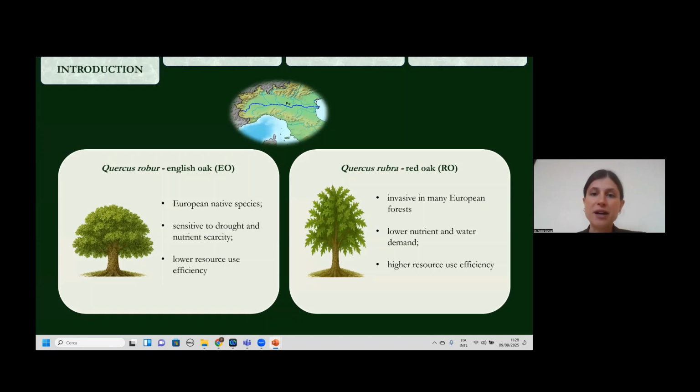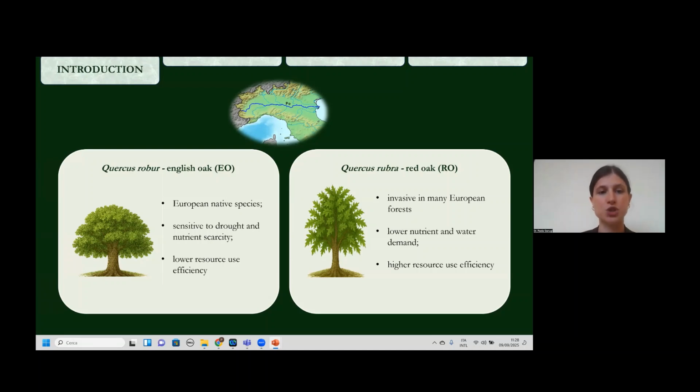The North American Quercus rubra, which is the red oak, has colonized many forest ecosystems by replacing the original vegetation. This happened also in Italy, in the north of Italy, in the Po Valley, which is a zone which was once dominated by Quercus robur, the English oak, and now it's colonized by Quercus rubra. Quercus robur and Quercus rubra represent a very interesting model because they are very different.